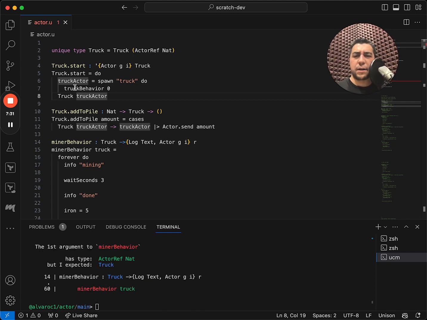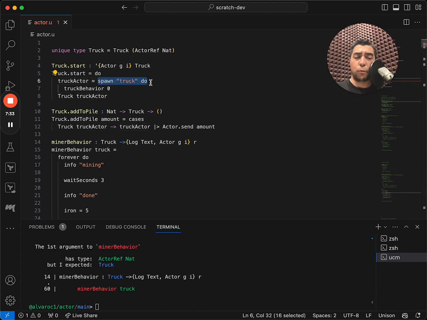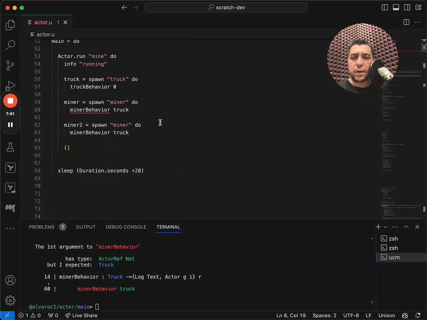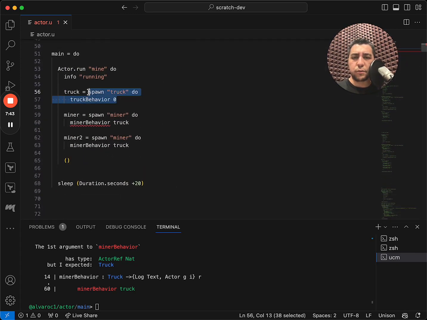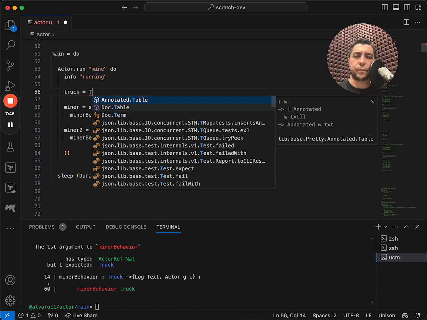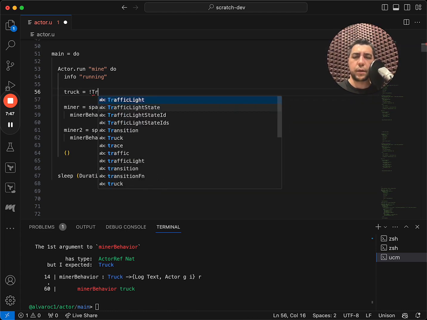So all we need here, since all we're doing is spawning, is the actor ability. We don't need the log text, and we don't need to specify these types either. So now we can use this function to spawn our truck.